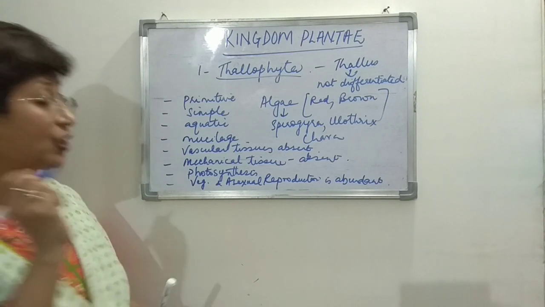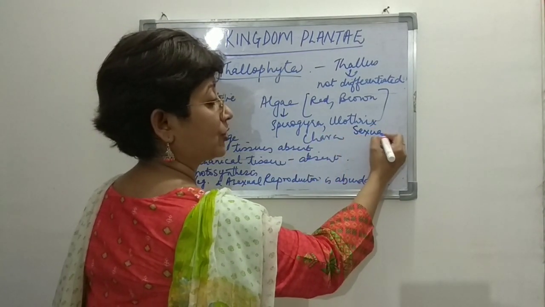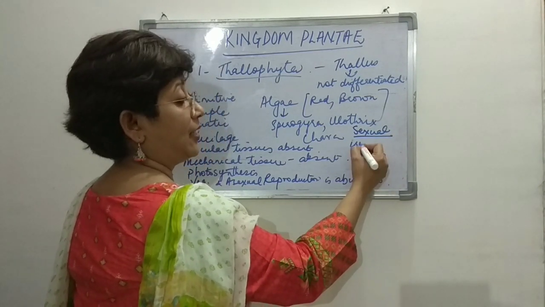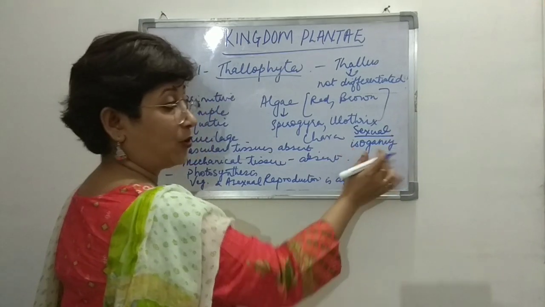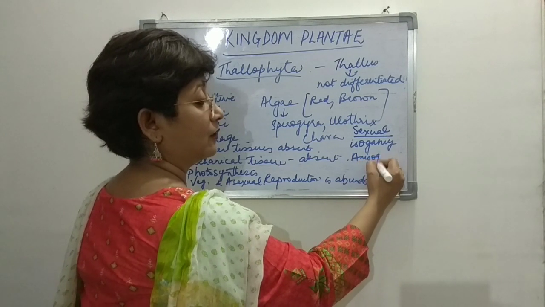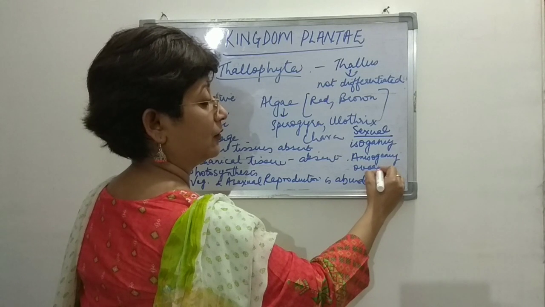They perform sexual reproduction also, and the sexual reproduction is by isogamy, identical spores, right? And as isogamy and oogamy, right?